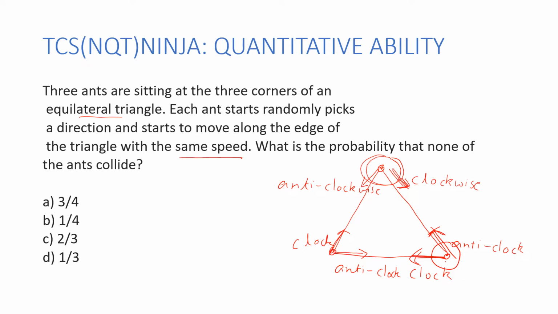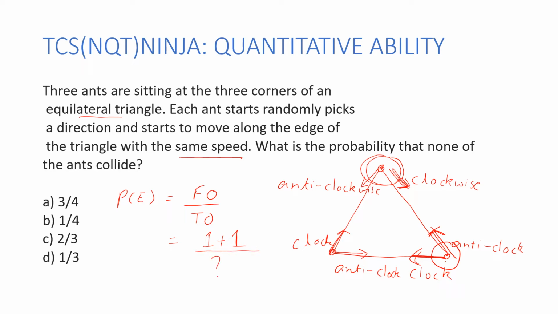So, okay, now what is the probability of an event? We all know the probability of an event has to be favorable outcomes over total outcomes. Now, with regards to favorable outcomes, what I have ascertained till now is there are 2 favorable outcomes. One, if all the ants were going in clockwise, and the other, if all the ants were going in anti-clockwise direction. So there are 2 favorable outcomes. Now I need to figure out what are going to be the total outcomes.